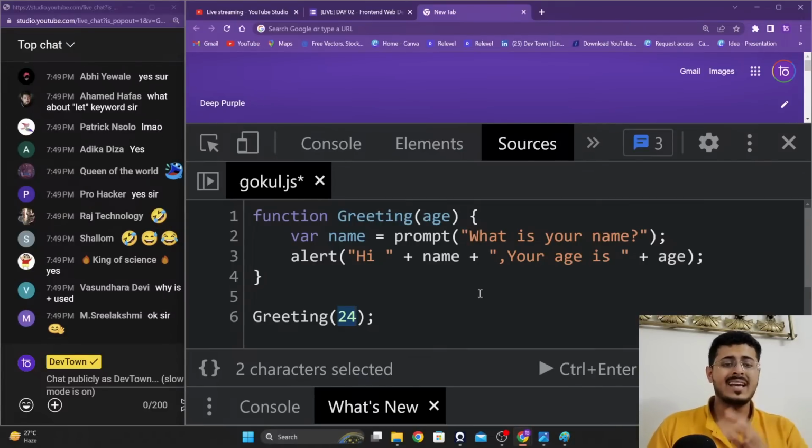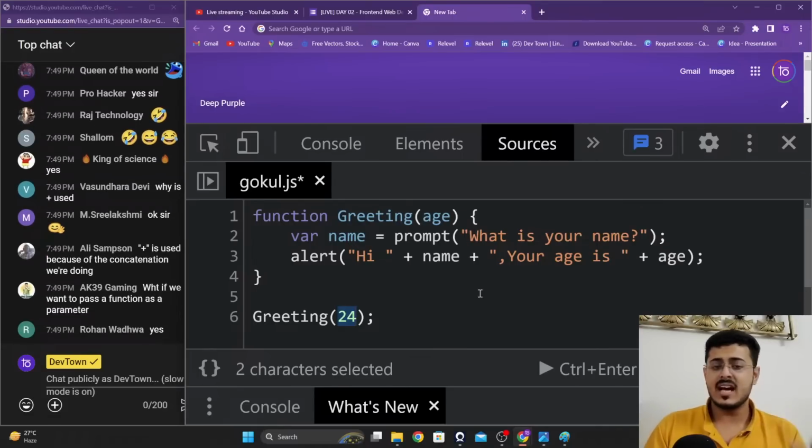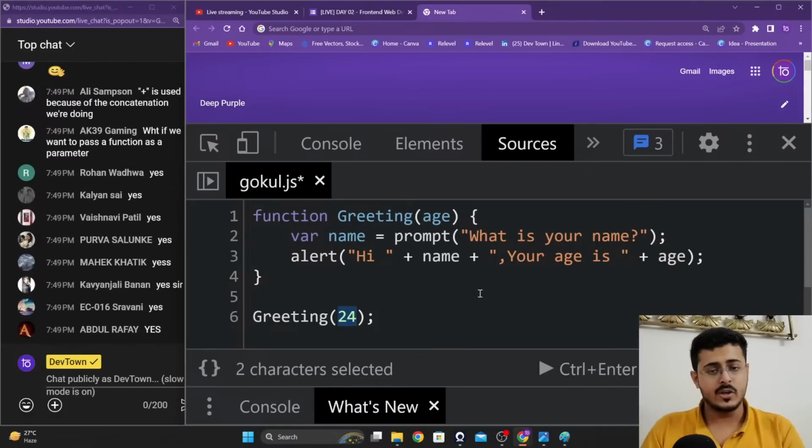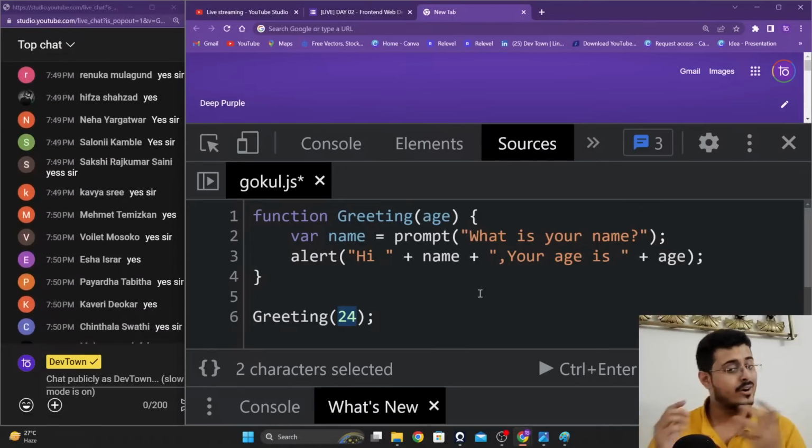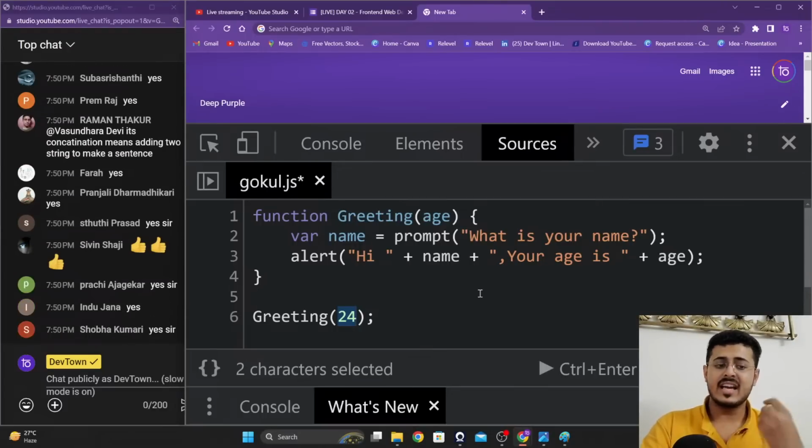Why is plus used? Vasundhara Devi, I've already told you guys that plus is used for concatenation. We have already studied it yesterday. Are you guys able to understand up till here?